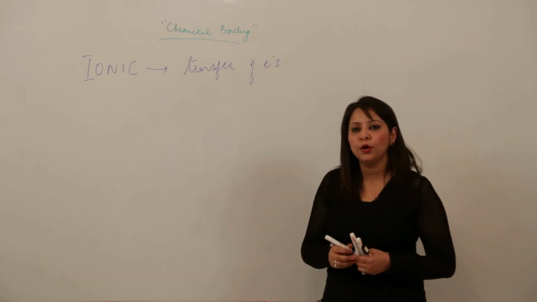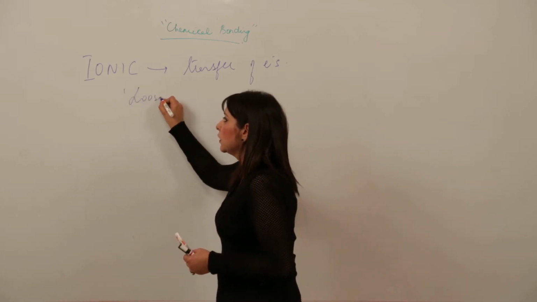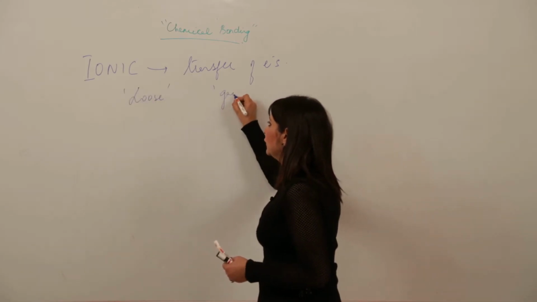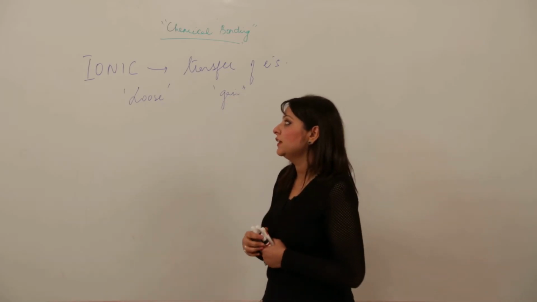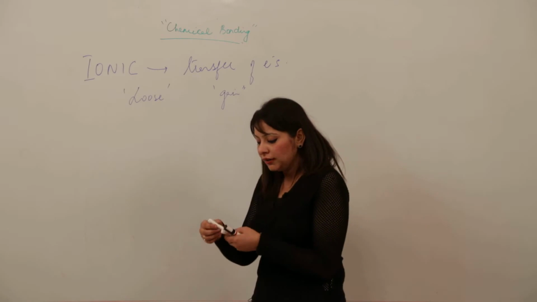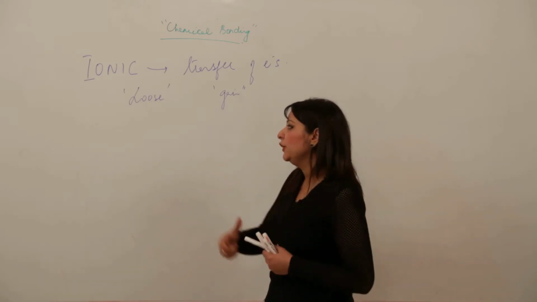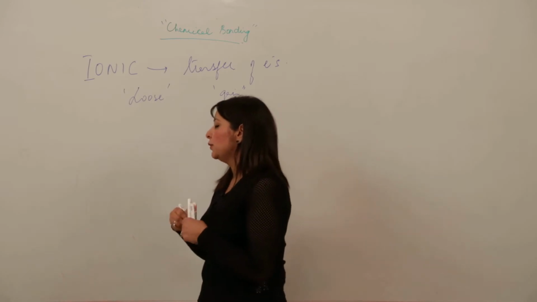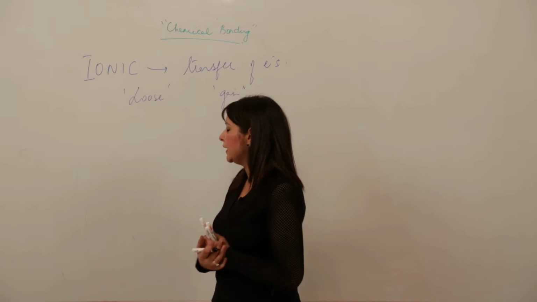Ionic bond is formed by transfer of electrons. That means one will lose and one will gain, right? So how will you come to know whether the bond formed between these atoms will be ionic or covalent? See, if I give you an example, the bond formation in NaCl we have already taken. I'll take some more examples for you.